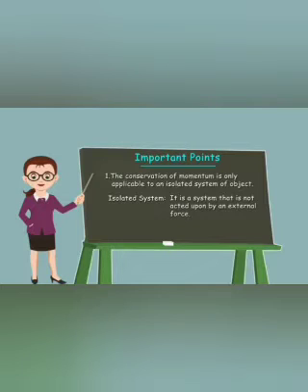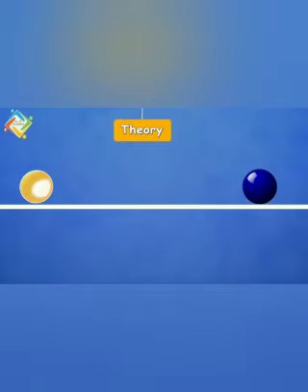Such a system is called an isolated system. In this theory, we are not going to consider any unbalanced force. So let us explain the theory.